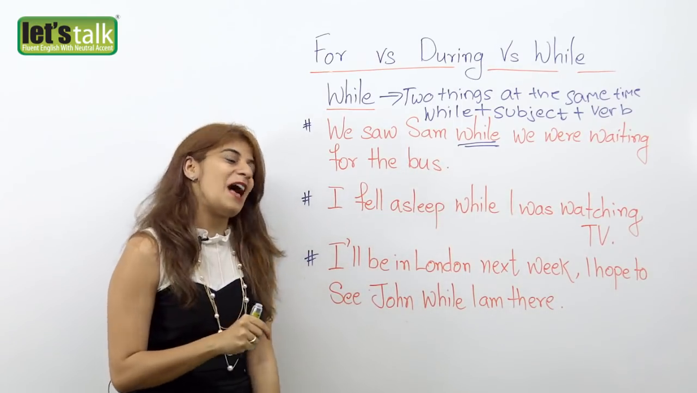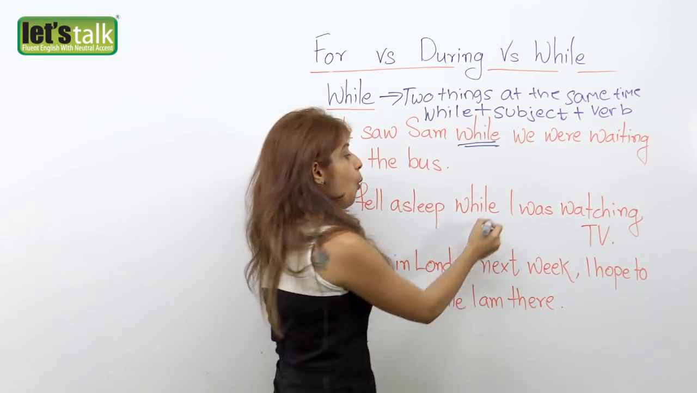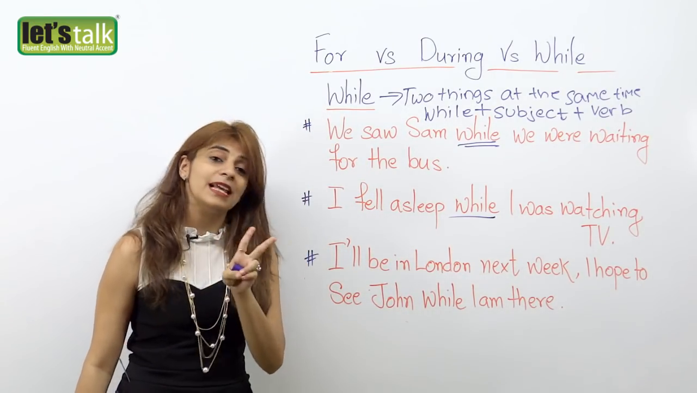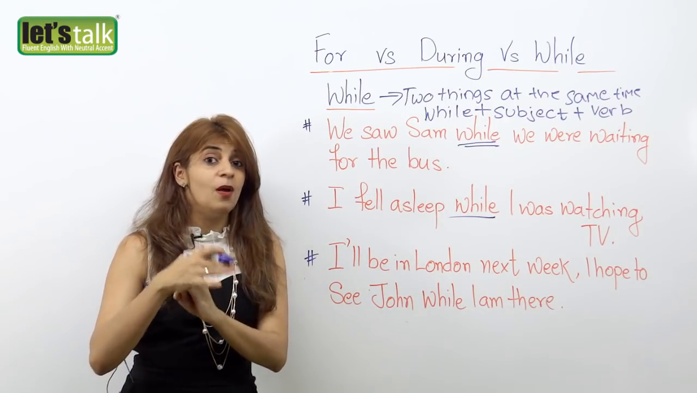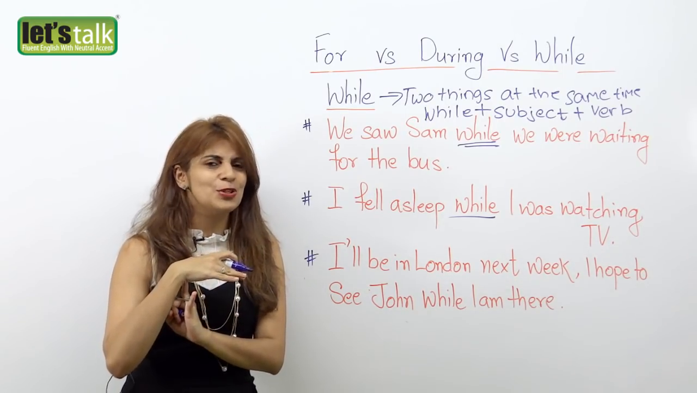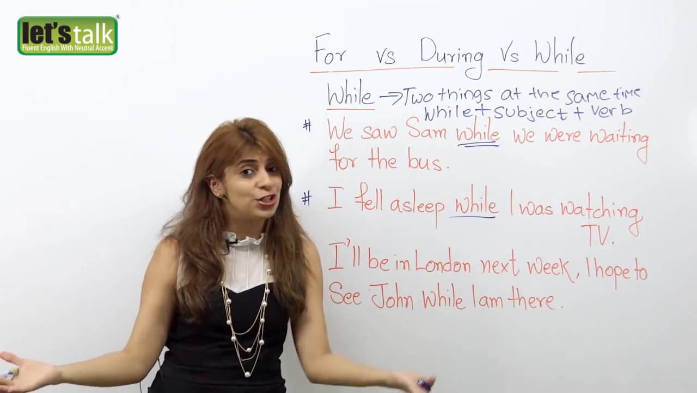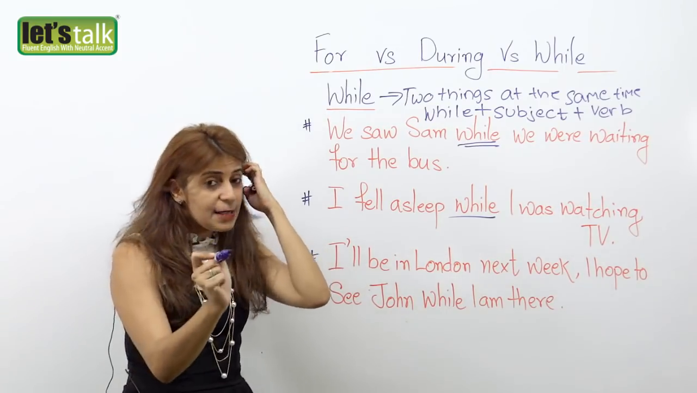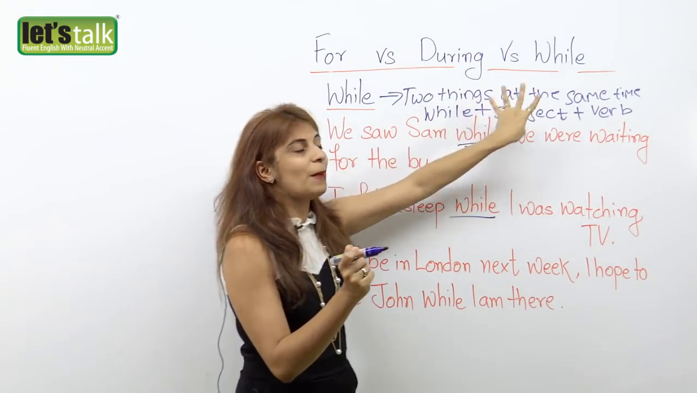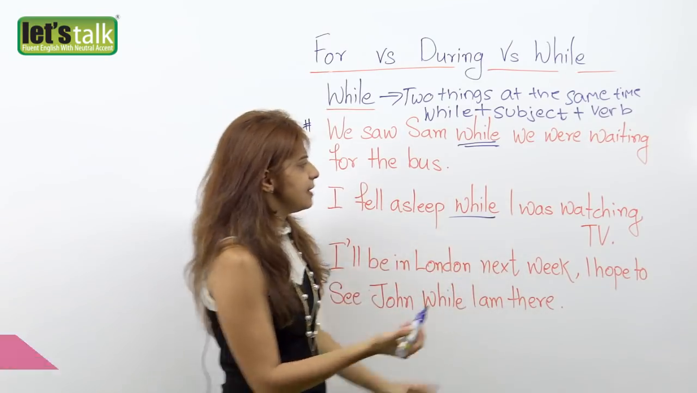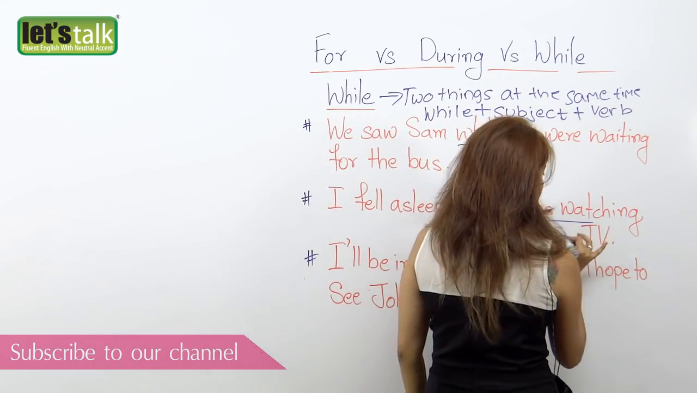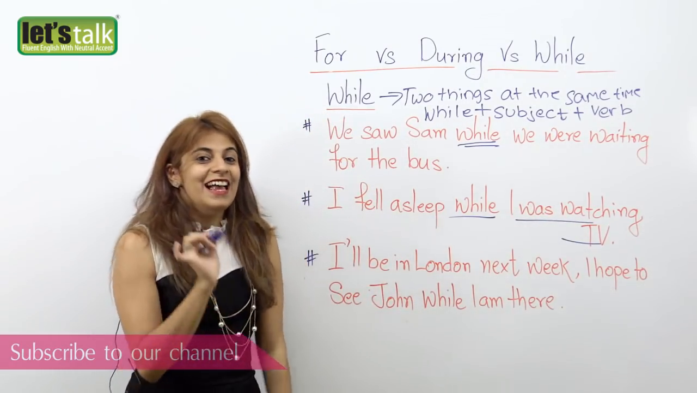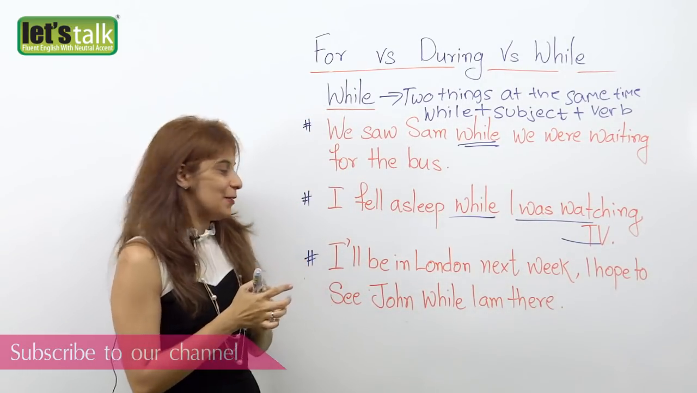Let's look at the second example. I fell asleep while I was watching TV. Again, two things happening at the same time: you're falling asleep and you're watching TV. Hence, we are using the preposition while. And as I mentioned before, while is always followed by a subject and a verb. So in this sentence, I was watching TV is your subject and your verb.